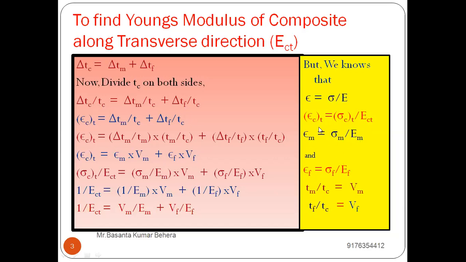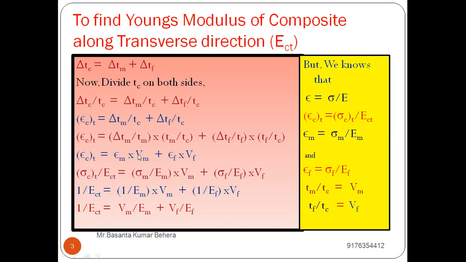Now, wherever epsilon ct was there, I'll replace it as sigma ct by ECT. Epsilon m will be replaced as sigma m by EM. Epsilon f will be replaced as sigma f by EF. If we do that, in place of epsilon m, here it is sigma m by EM. In place of epsilon f, it is sigma f by EF. And on the left hand side, epsilon ct is written as sigma ct divided by ECT.